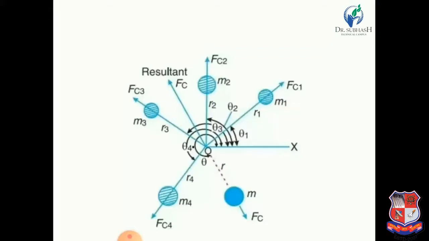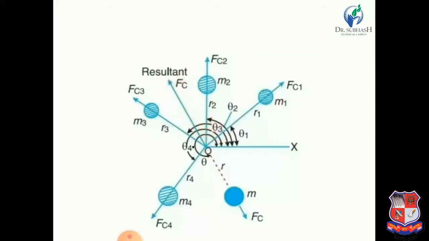Now let us understand. Because of these four masses, our system is unbalanced. So first of all, we calculate the resultant centrifugal force.